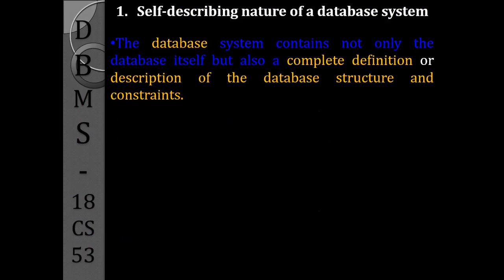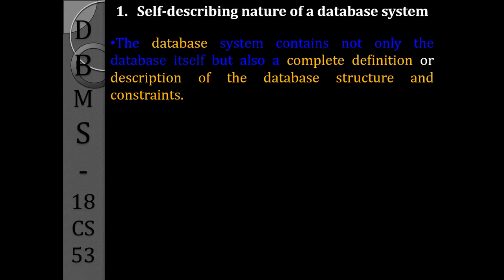As we know, and we'll study in detail later also, a database system contains not only the database itself, but it also gives us the complete definition or description of the database structure and the constraints.